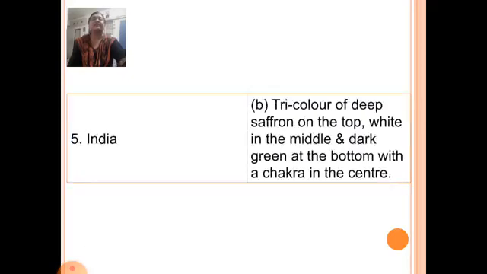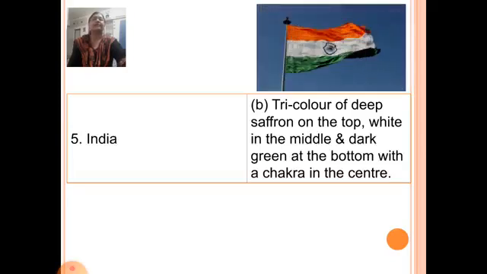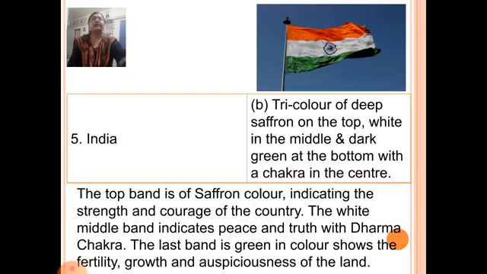Next country, India. The flag of India is a tricolor of deep saffron on the top, white in the middle and dark green at the bottom with a chakra in the center, which is option B. The top band is saffron color, indicating the strength and courage of the country. The white middle band indicates peace and truth with the Dharmachakra. The last band is green in color, showing the fertility, growth and auspiciousness of the land.